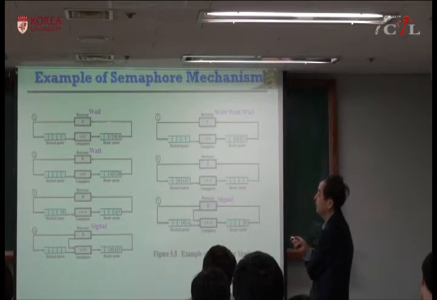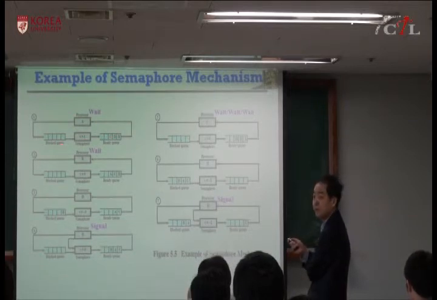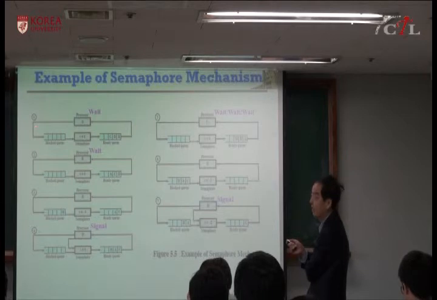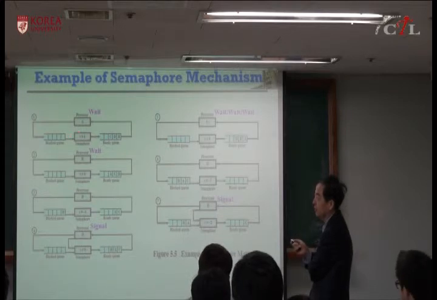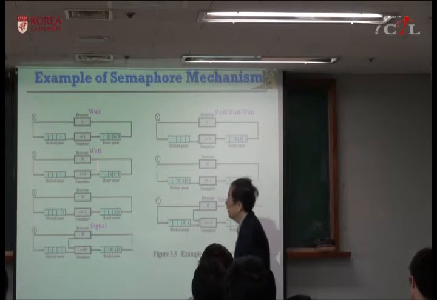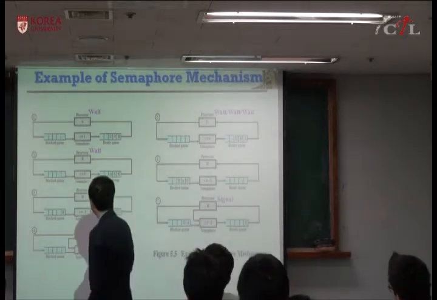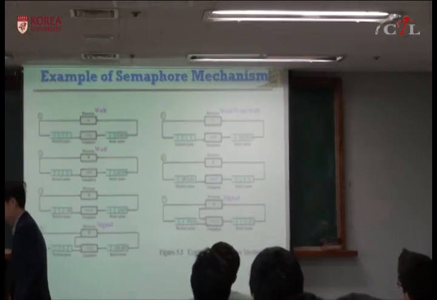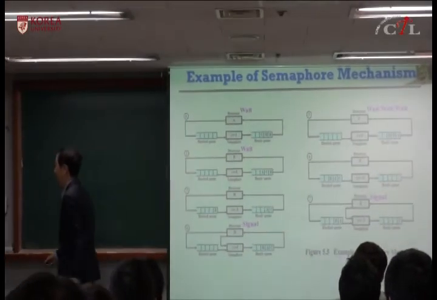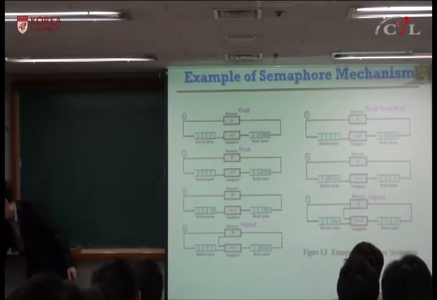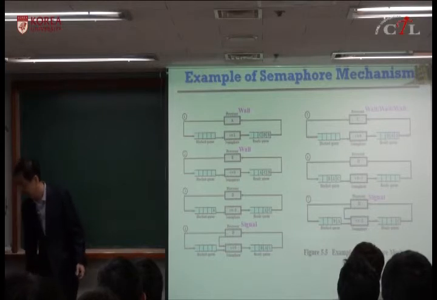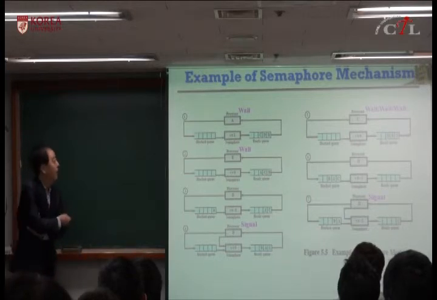So these are the ready queue, these are the blocked queue. It's like if you perform wait, if you're trying to use this resource and it's not available, you have to block. These are processes or threads.